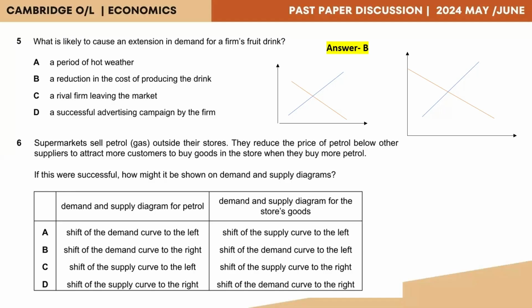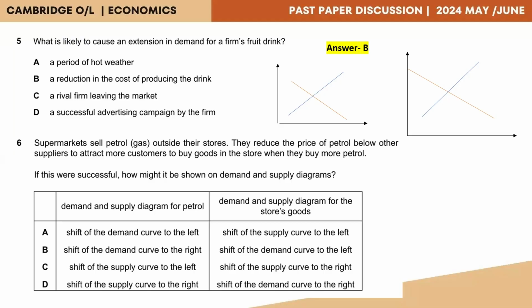And then we move on to question 6. Supermarkets sell petrol, that's gas, outside their stores. They reduce the price of petrol below other suppliers to attract more customers to buy goods in the store when they buy more petrol. If this was successful, how might it be shown on demand and supply diagrams? So here we need to take a look at the demand and supply diagram for petrol separately and the demand and supply diagram for the goods separately.